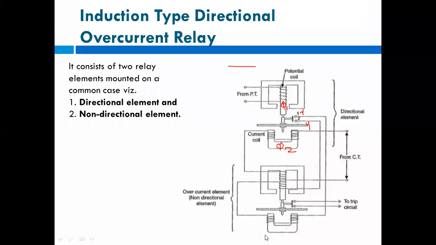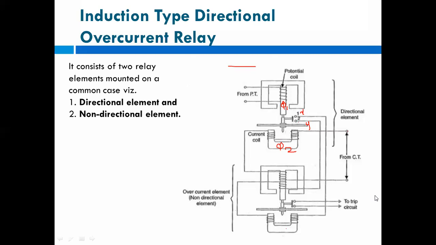When that current flows through the secondary, again it will set the flux, and the combination of these two fluxes will produce the torque, and this relay will operate and give supply to the circuit breaker. So this is the function of your induction type directional overcurrent relay.